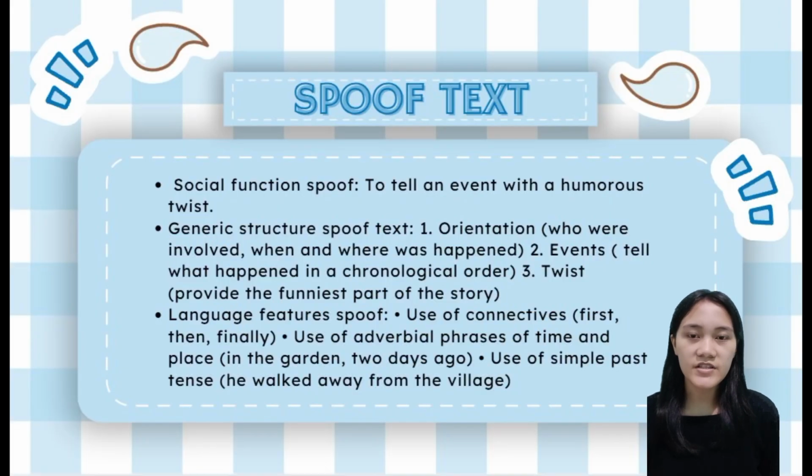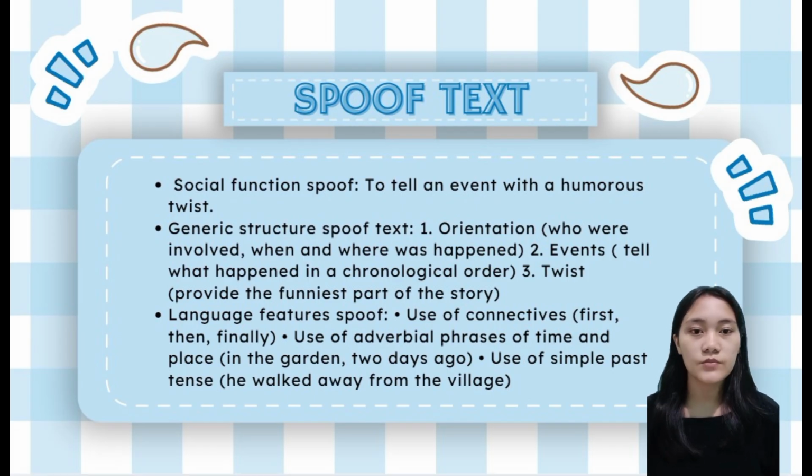Okay, so first I will explain about spoof text through an example entitled "The Pawn Was Off." But before we discuss the example text, we need to know first what spoof text is. So everyone, spoof text is a type of text that tells a story with a funny and unexpected ending. Its purpose is to entertain the readers with a humor twist. Spoof text has three generic structures, such as orientation, events, and twists. It also uses language features such as connectives, adverbial phrases, and simple past tense.